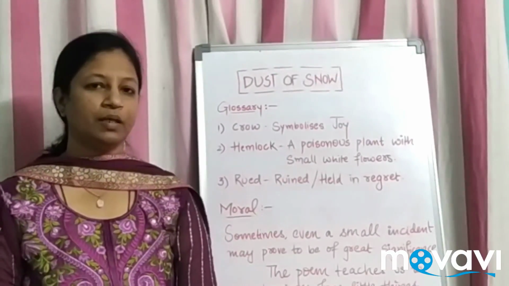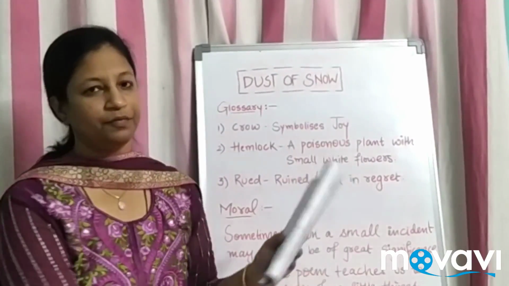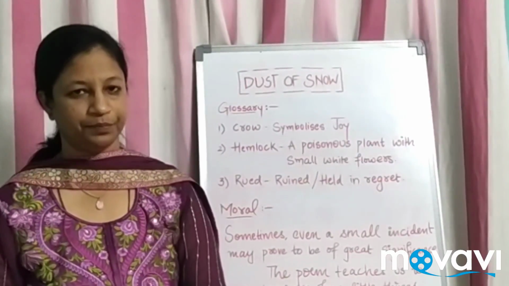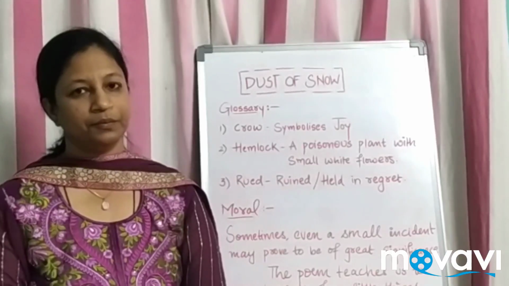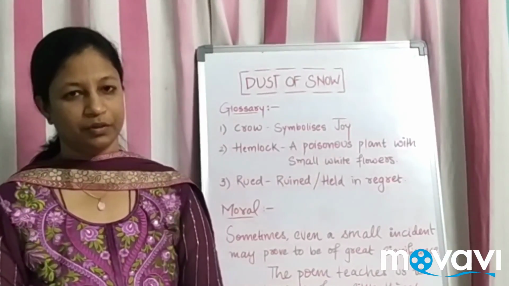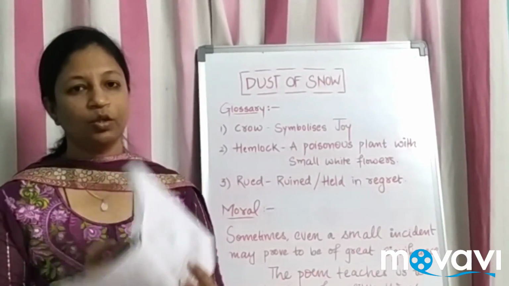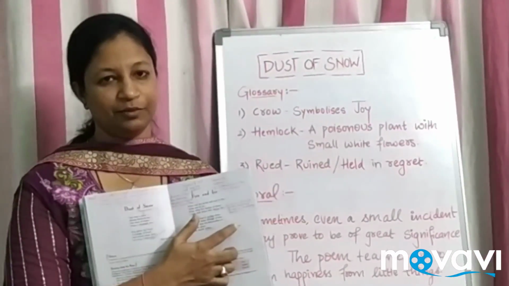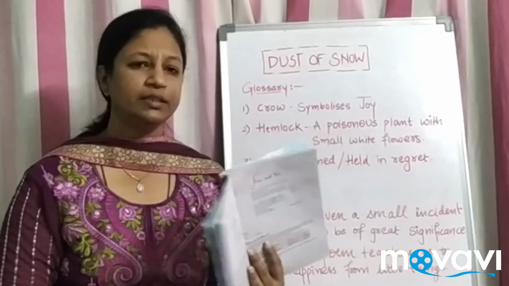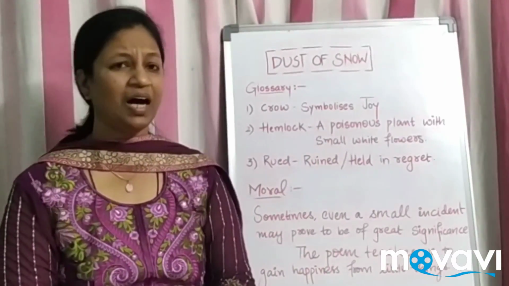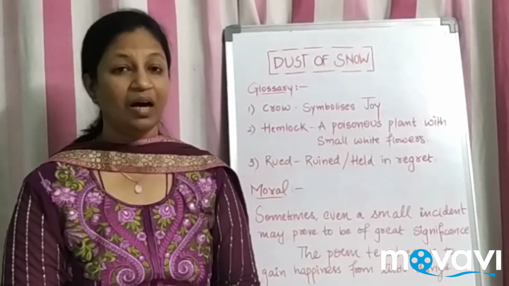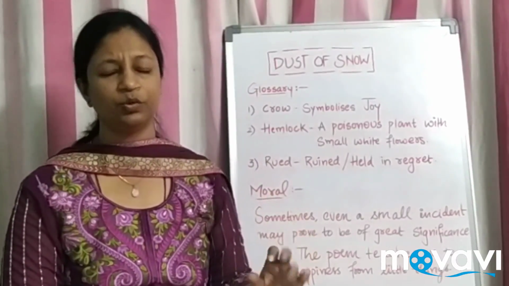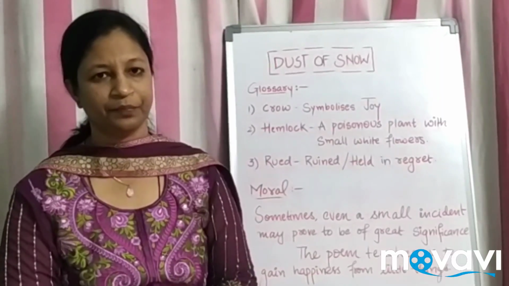Today we shall be talking about 10th standard, First Flight. Your book's name is First Flight, and we shall be talking about the poem Dust of Snow, written by Robert Frost. He has given a combination of Dust of Snow and Fire and Ice. You can just open your textbook and look into it. How long are these poems? Hardly, there are 2 stanzas, 4 lines each. Within 8 lines, what actually is he trying to explain?